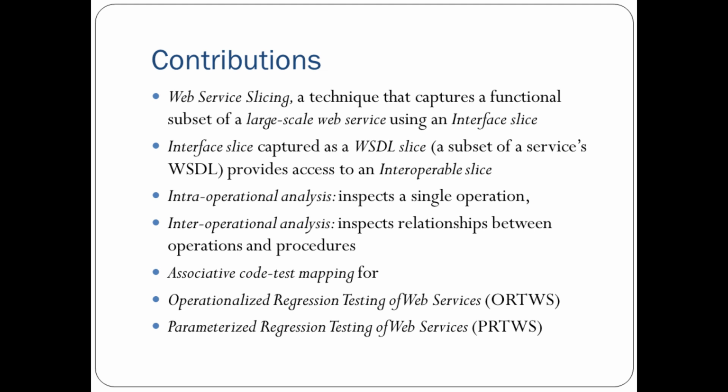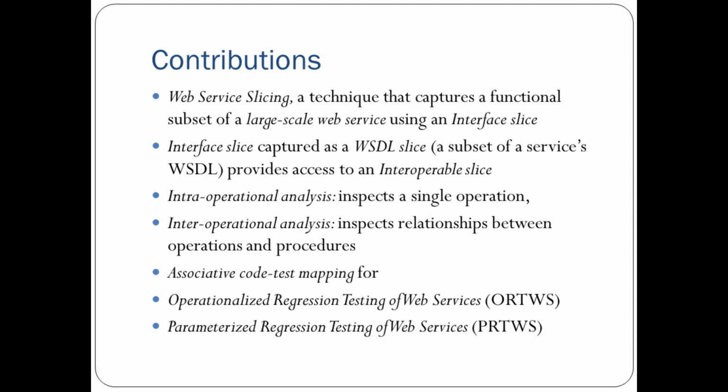What is an interoperable slice? It's a subset of a service that can be executed in the backend. The whole process is done with two-way analysis: intra-operational analysis that inspects a single procedure or operation, and inter-operational analysis that inspects multiple operations and procedures working together.